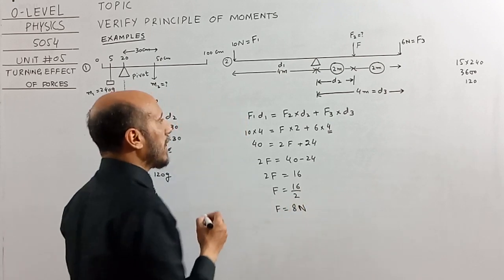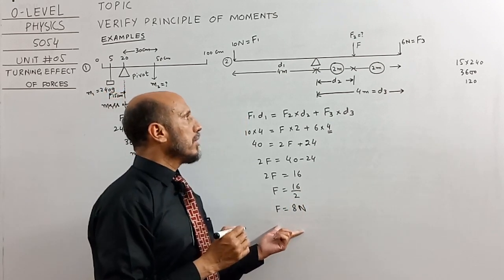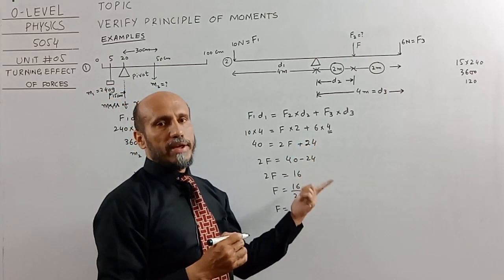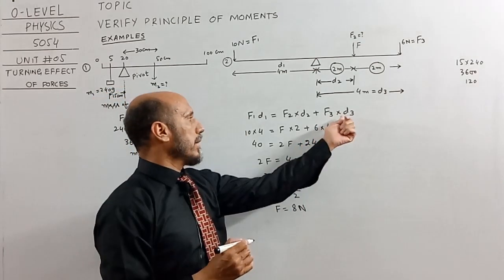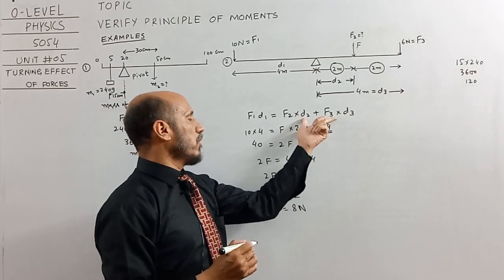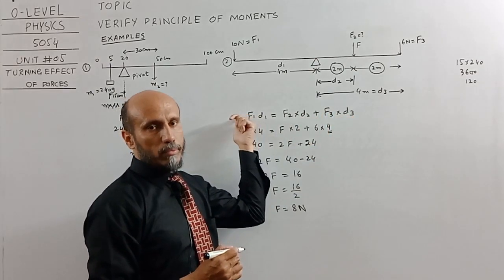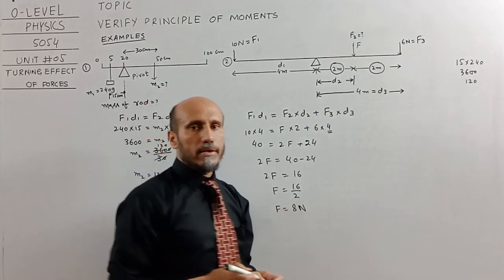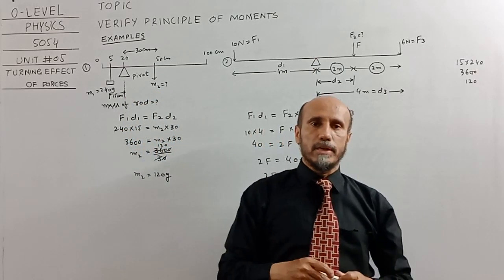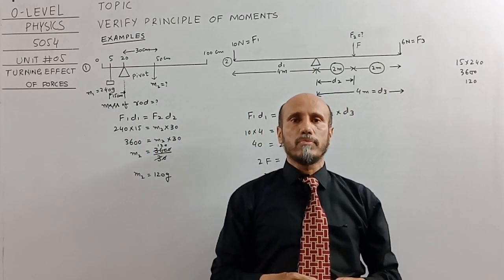So what will be the value of the missing force? 8 Newton. And we can verify after applying this value over here: the sum of these two moments will be equal to the left side moment. Now I will show other examples to verify the principle of moments.